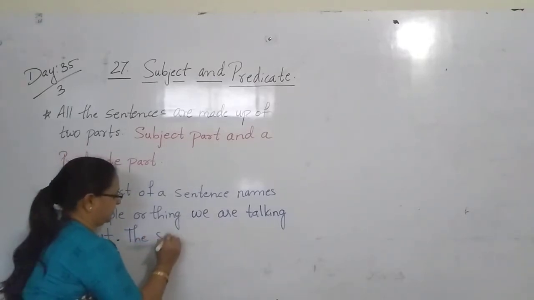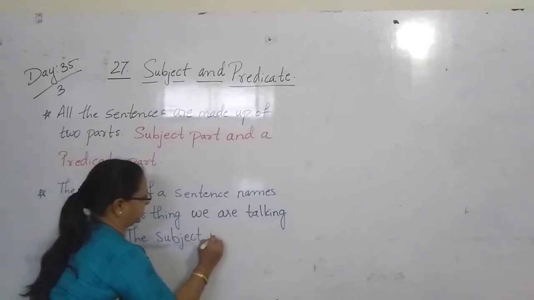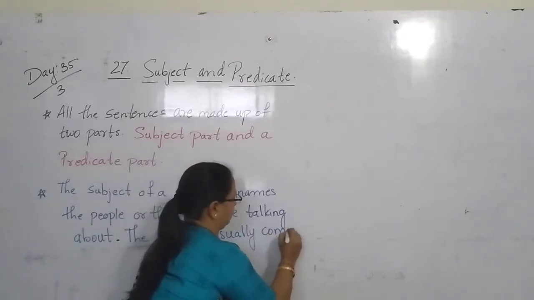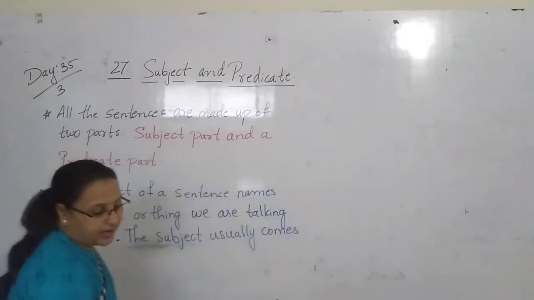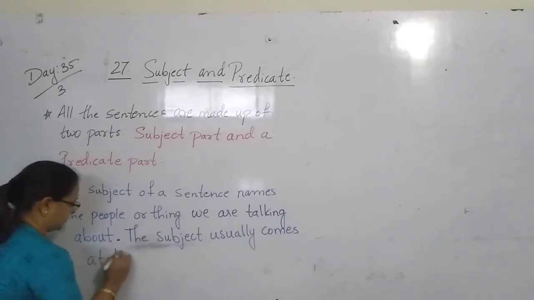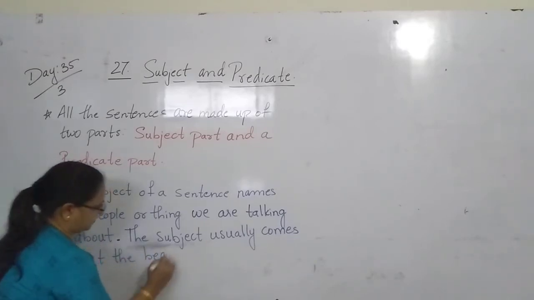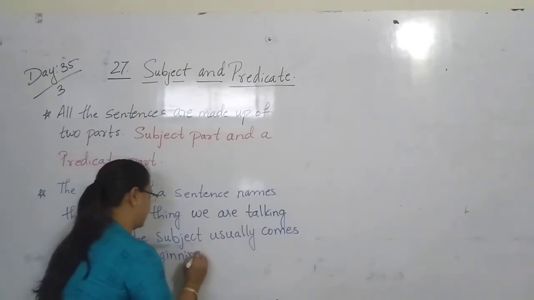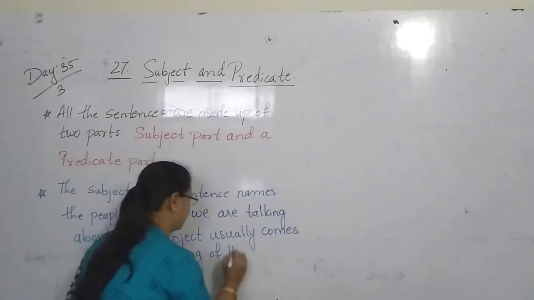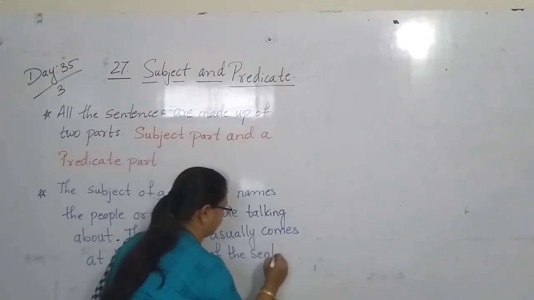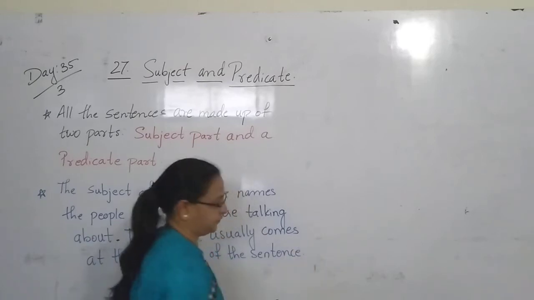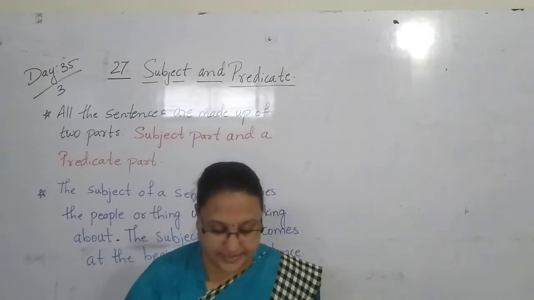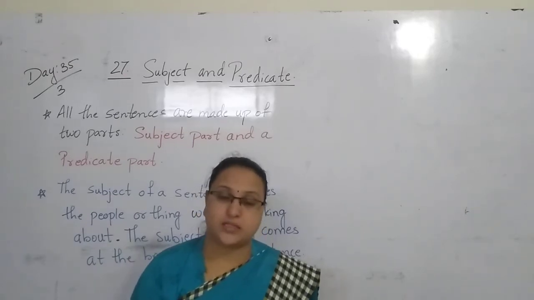The subject usually comes at the beginning of the sentence. So here, the predicate of a sentence tells us something about the subject.